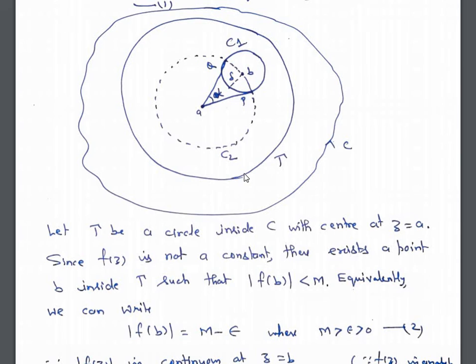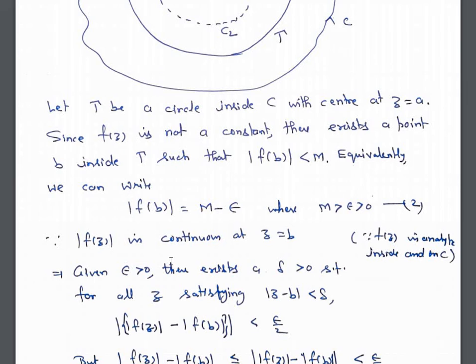So now we take this circle as gamma which lies inside C. Now because f(z) is not a constant, there exists a point b inside gamma, this is the point b, such that mod of f(b) is strictly less than M. Because the function is not constant and we are taking mod f(a) equal to M, there will exist a point b at which the modulus of f(b) is less than M. So equivalently we can write mod of f(b) is equal to M minus epsilon, where M is greater than epsilon greater than 0.